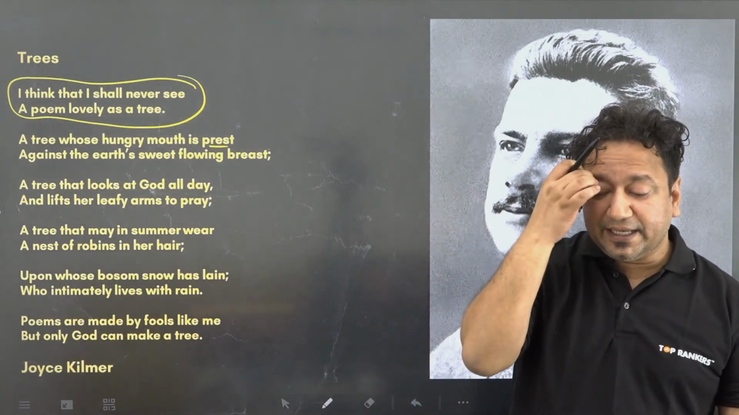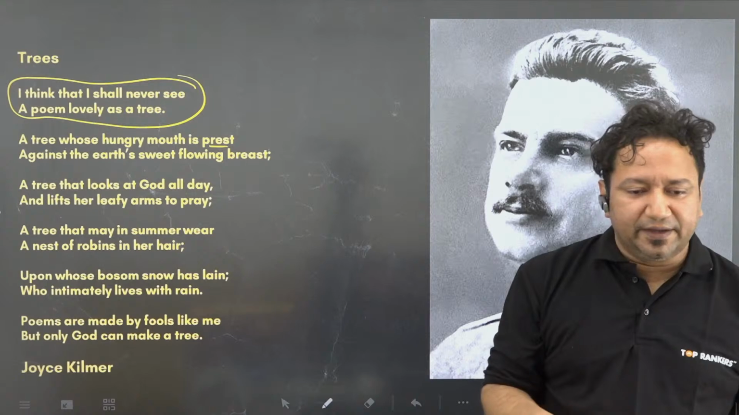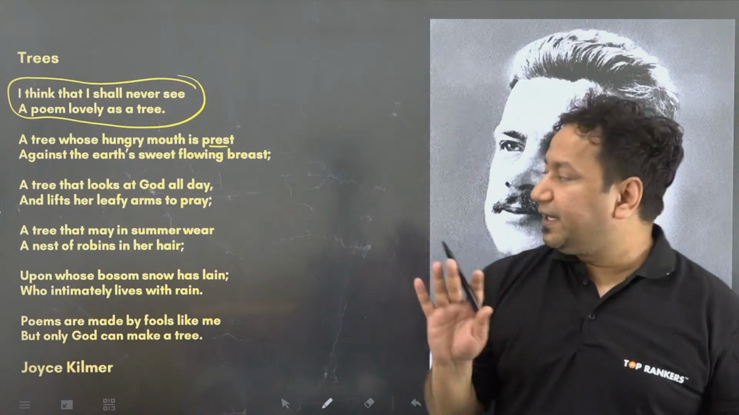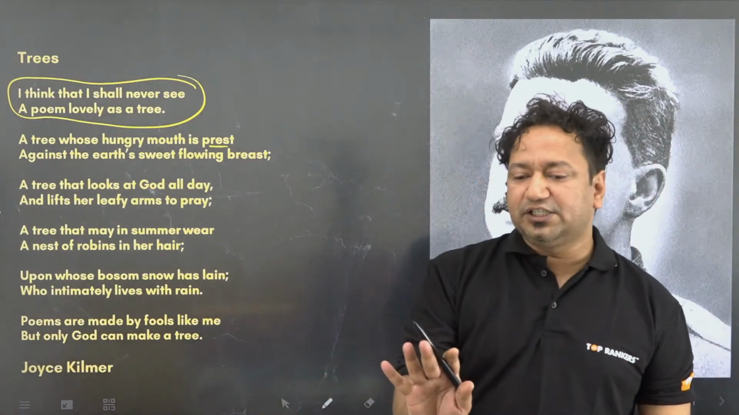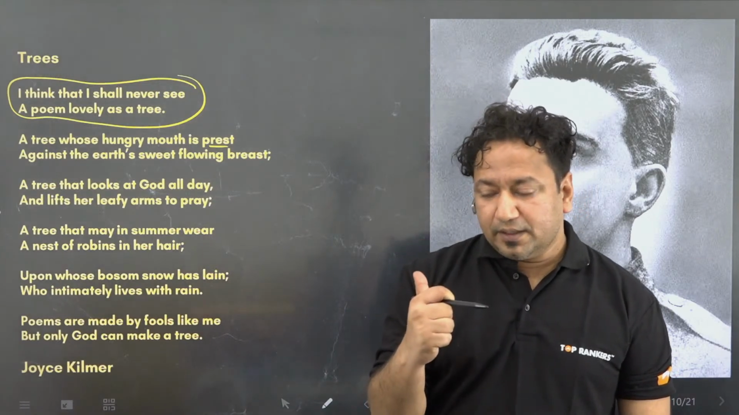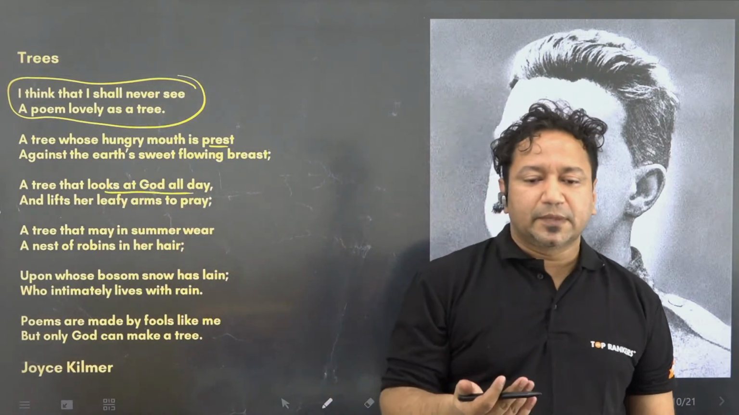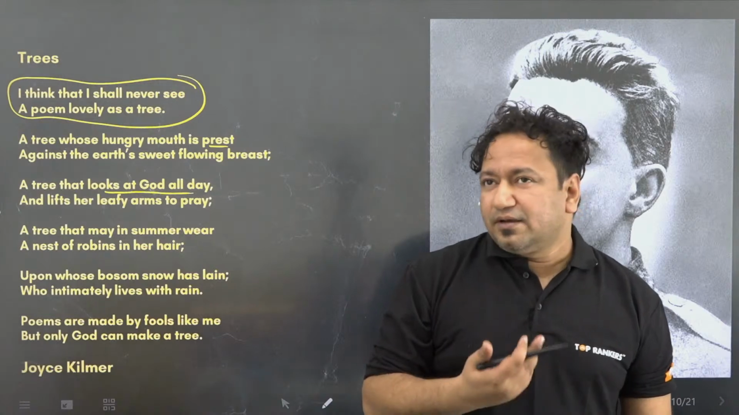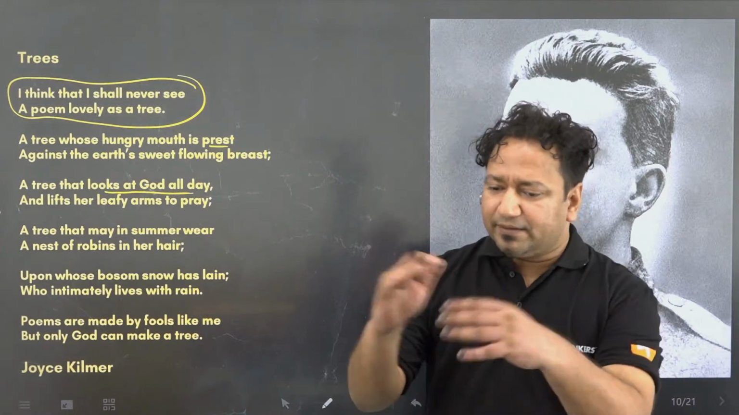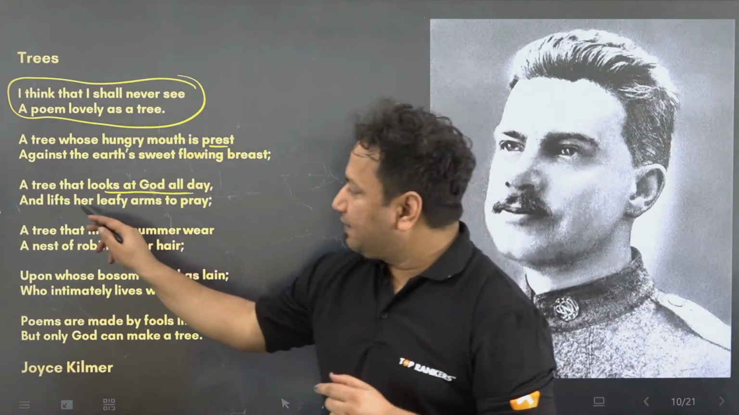So basically, the tree eats from the earth: water and everything, minerals. "A tree that looks at God all day and lifts her leafy arms to pray." Here we come to know about one thing. There can be a question on this. Can I say that the poet is a believer of God, and that is why he has mentioned this? Somehow he loves God. Somehow he wants that all the humans could look up to God like the tree does. Clear? So there can be n number of questions. It just depends on how much you gather out of the poem. And lifts her leafy arms to pray.